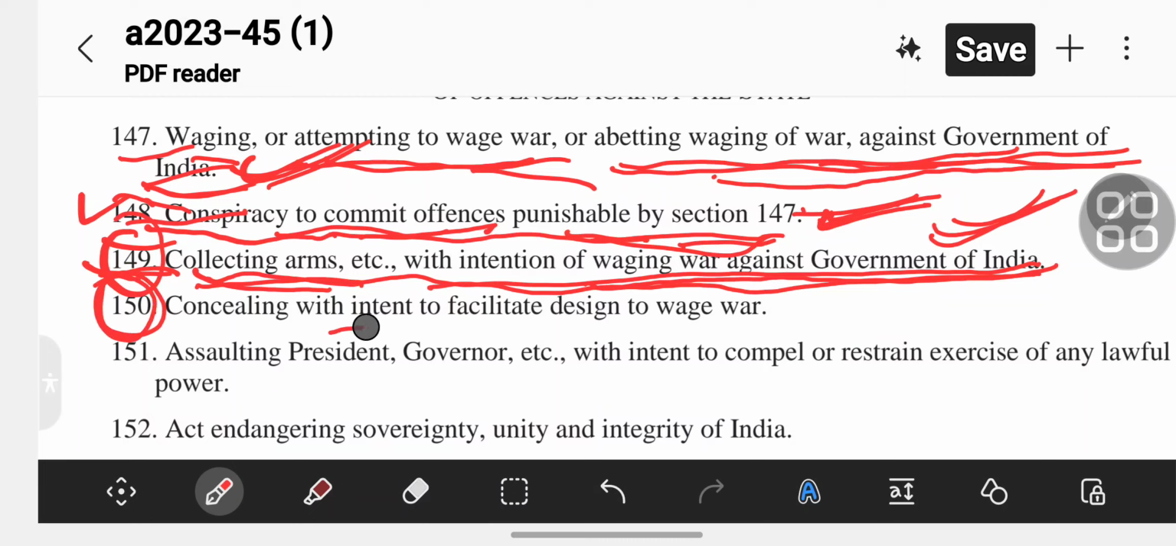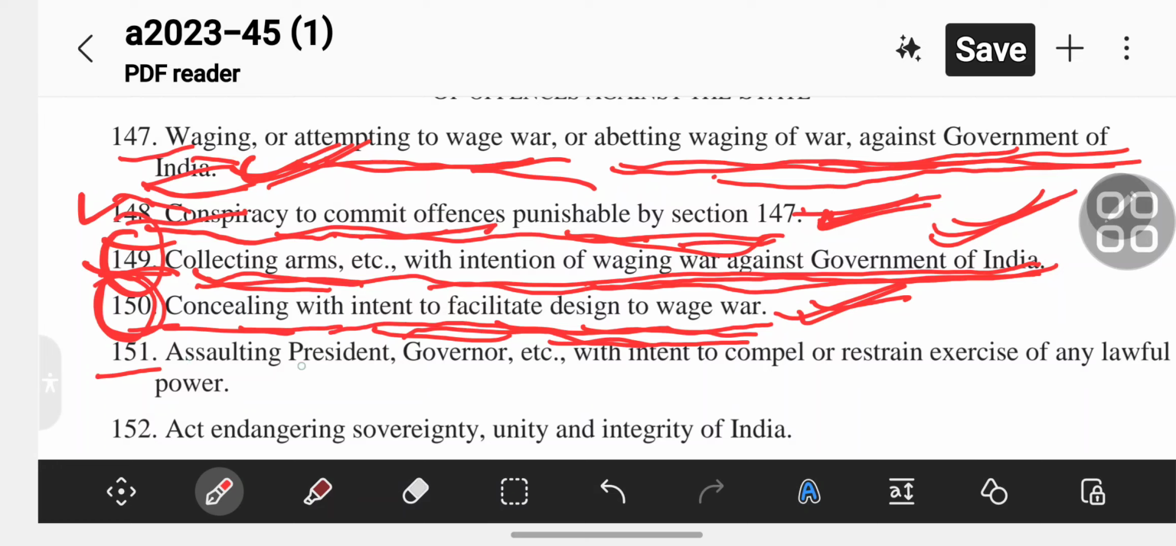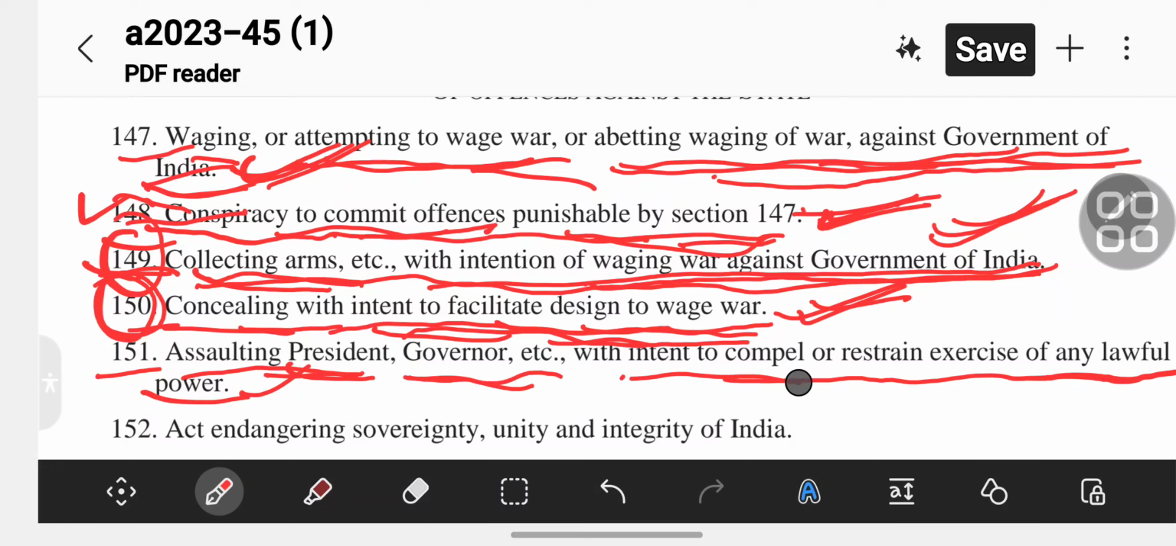Section 150 is concealing with intent to facilitate a design to wage war. Section 151 is assaulting the president, governor, etc. with intent to compel or restrain the exercise of any lawful power.